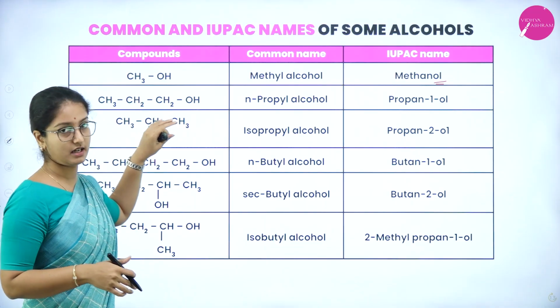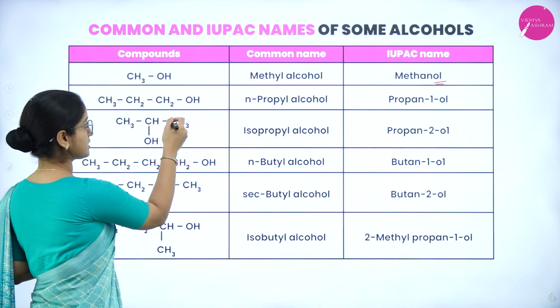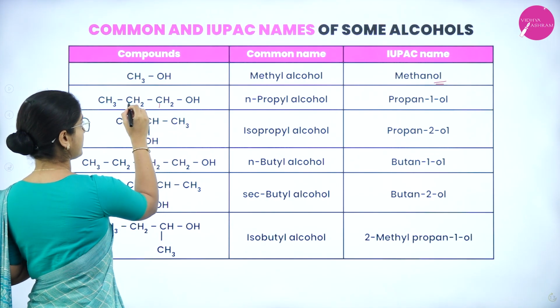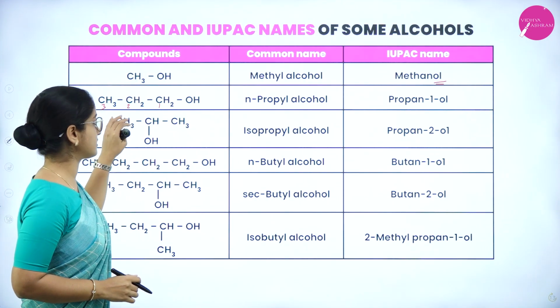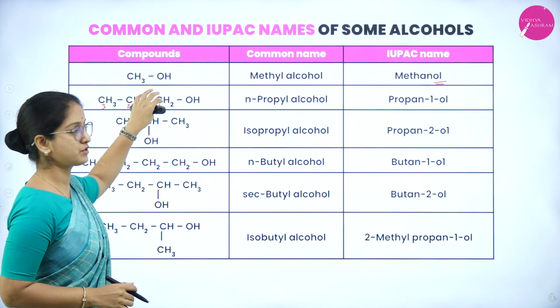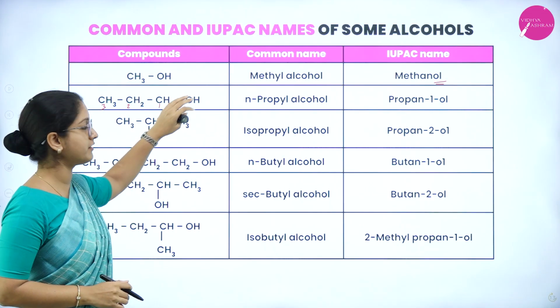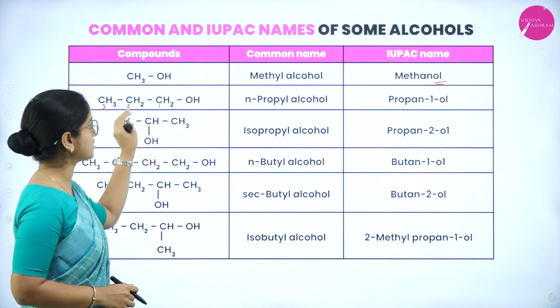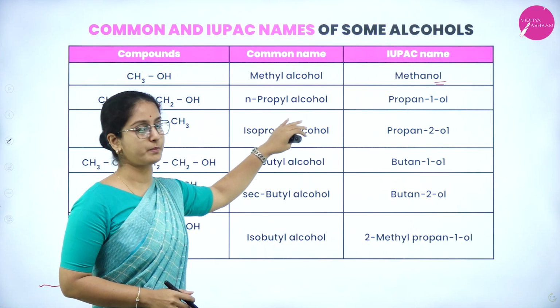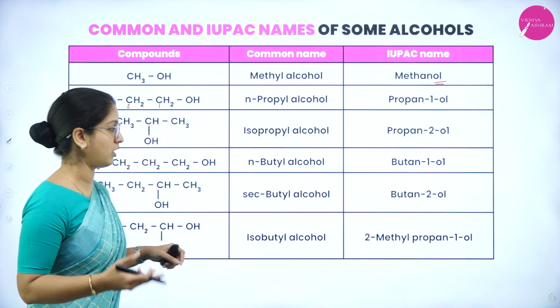So next is the alcohol group consisting of 3 carbon atoms. We should start numbering from this end: 1, 2, 3. This consists of 3 carbon atoms with one OH group attached to the first carbon atom. The numbering has to start from the carbon atom wherein the functional group is attached. Therefore the common name is n-propyl alcohol, and the IUPAC name is propan-1-ol.